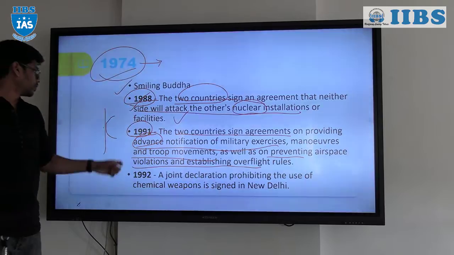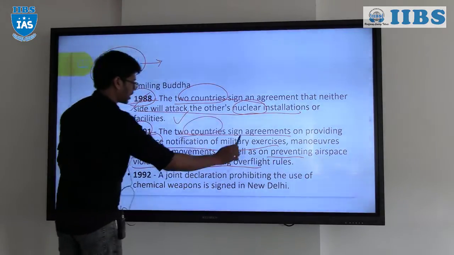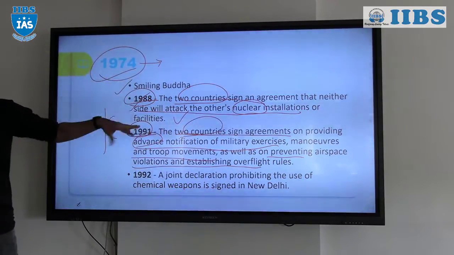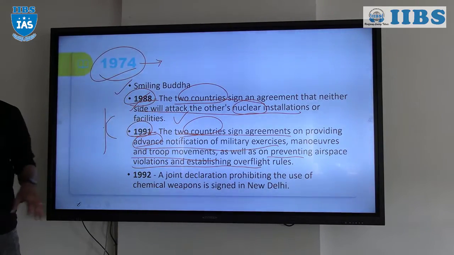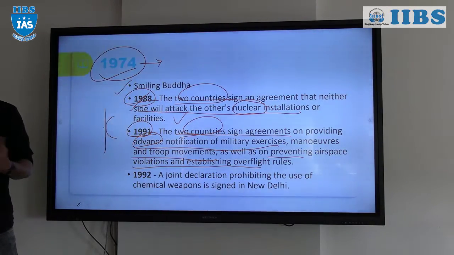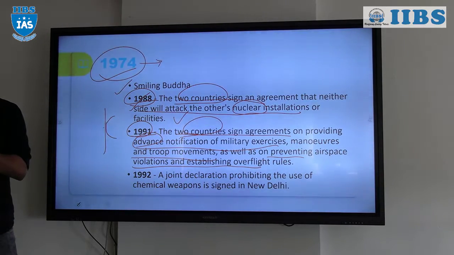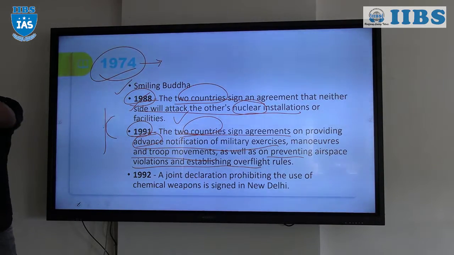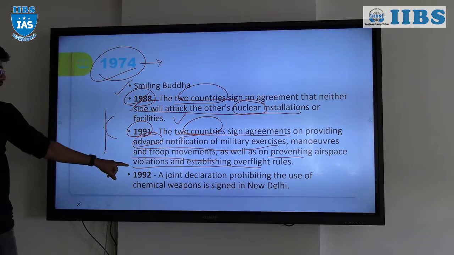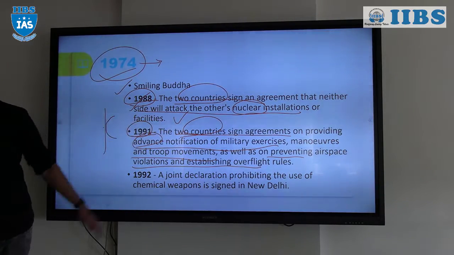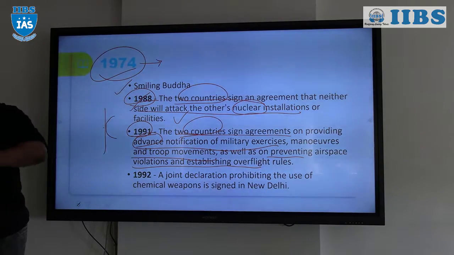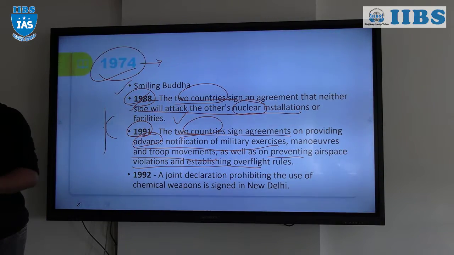So the two countries have signed an agreement to provide advance notification of military exercises. That means if military exercises are happening, the other country should not think that maybe they are getting ready for war. So the prior notification has to be given, as well as preventing airspace violations. They should not come into our airspace, and we will not be entering their airspace.